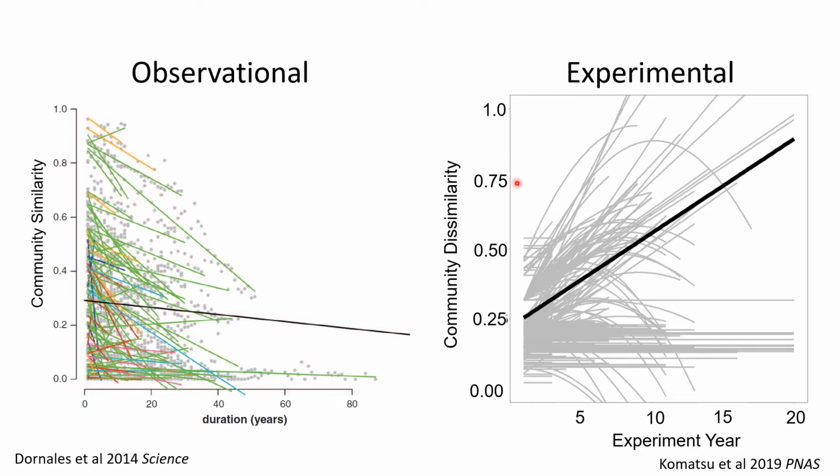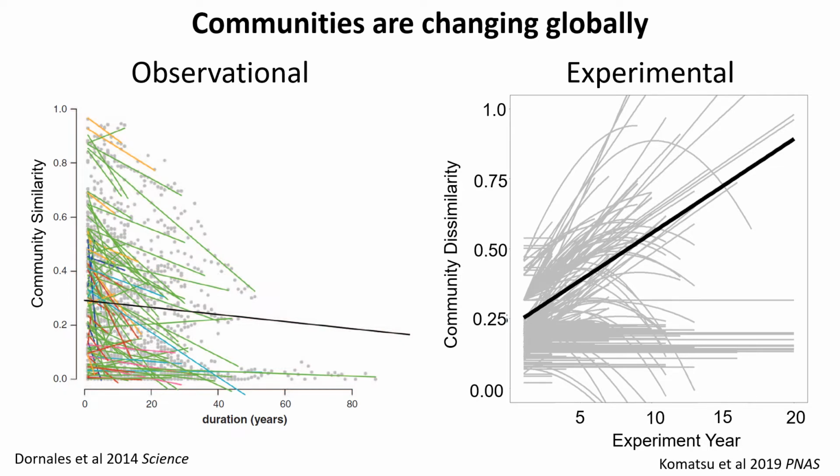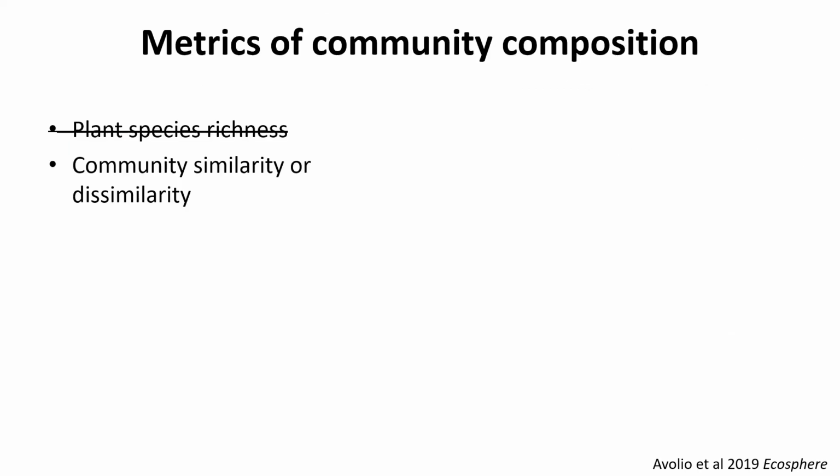Again, looking through time on the x-axis in our experiments, we see this global trend. Our thick black line is showing that communities are becoming more and more dissimilar from each other in treated plots, where a global change treatment is imposed, compared to our control plots. So we're seeing that communities are changing globally, and these multivariate metrics are able to better assess what those community changes are. But I would say that these multivariate metrics of community change, similarity or dissimilarity, are still relatively opaque. So we have a hard time saying what exactly is changing about these communities.